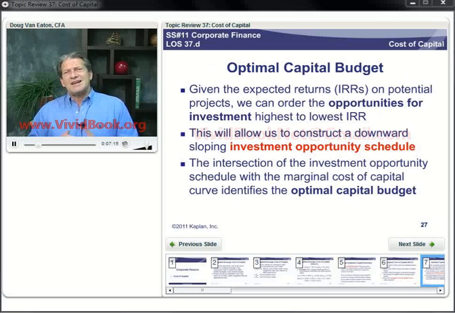We've got a lot of projects out there, and we can rank those projects by their returns, by their internal rates of return, and just accept those where the return is higher than the cost of capital, those that have a positive net present value. So we can draw an investment opportunity schedule based on our analysis of potential projects, and then we can draw our marginal cost of capital by figuring out how high our weighted average cost of capital is and how it increases as we raise larger amounts of money per time period.